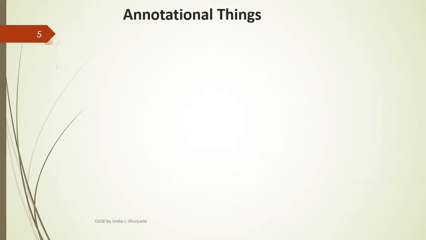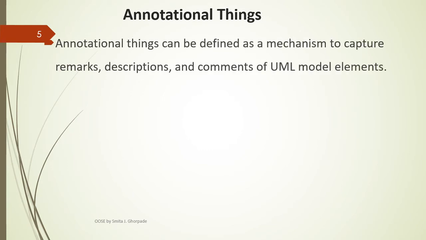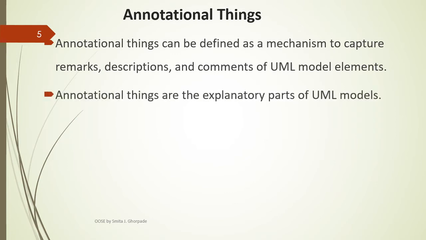Annotational things. Annotational things can be defined as a mechanism to capture certain remarks, descriptions and comments of UML model elements. They are the explanatory part of a UML model.